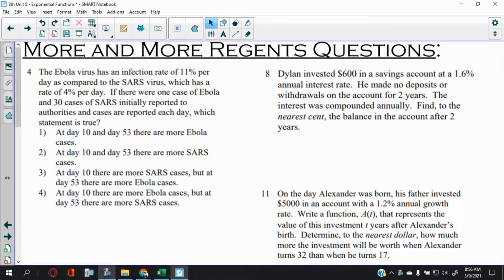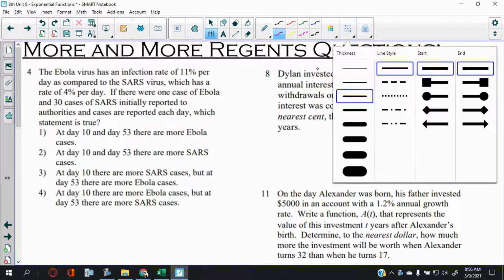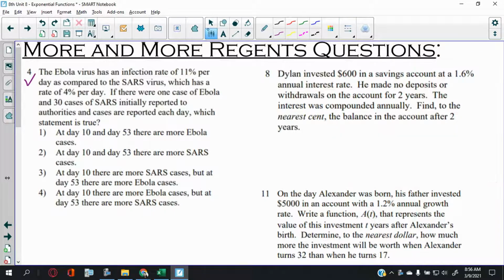All right, let's get to it then. Let's hit the ground running. And by hitting the ground running, look at this question. Number four. Let's use the same system as yesterday. We'll start off with purple. Let's highlight the relevant information. So there are two things going on here. Let's read.